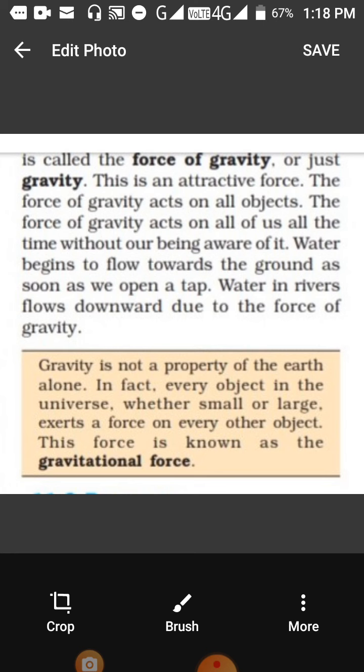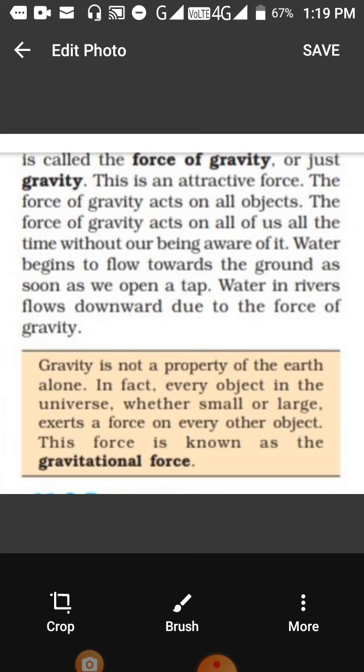Now the question arises: if they are pulled, then why don't two chairs which are kept near each other go and stick to each other? This was explained by Newton: it is because of the gravitational force, and it depends on the size of the object.